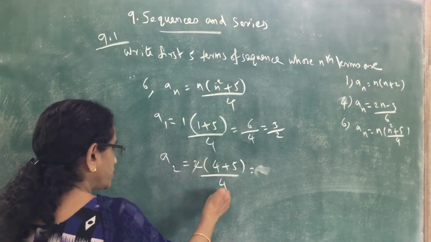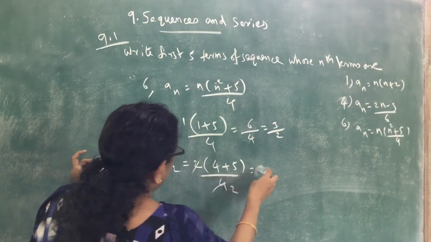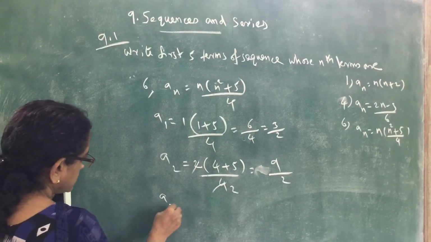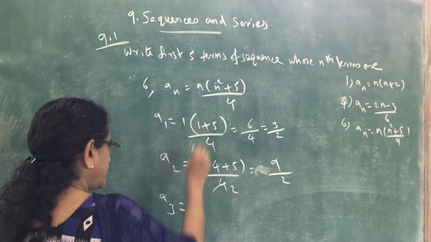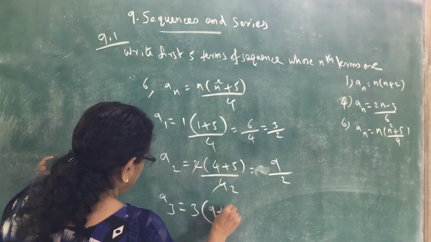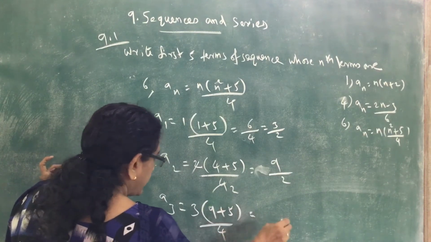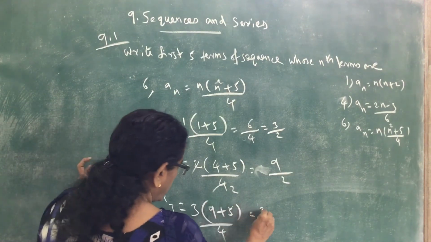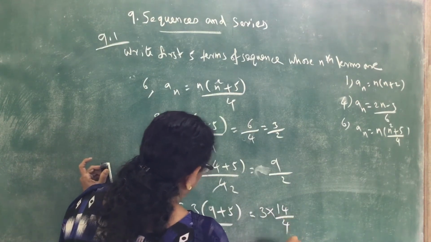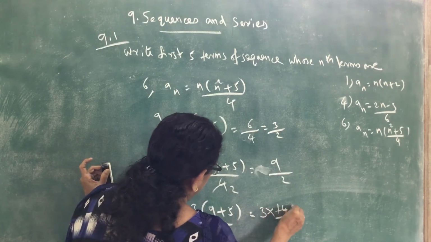So cancel 2. 4 plus 5, 9, so 9 by 2. Now a3, put n equal to 3: 3 into 3 square, 9, 9 plus 5 divided by 4. That is 3 into 14 by 4. So cancel 2, 7 by 2, which gives 21 by 2.